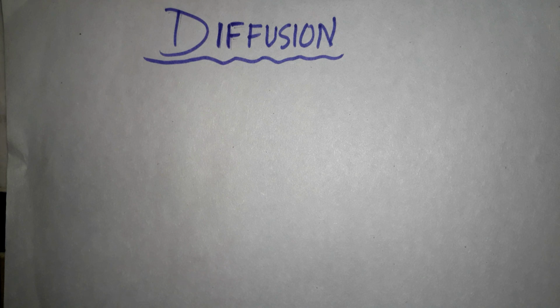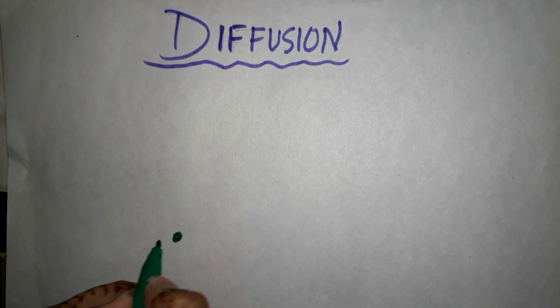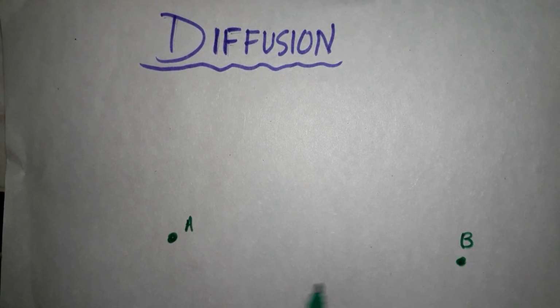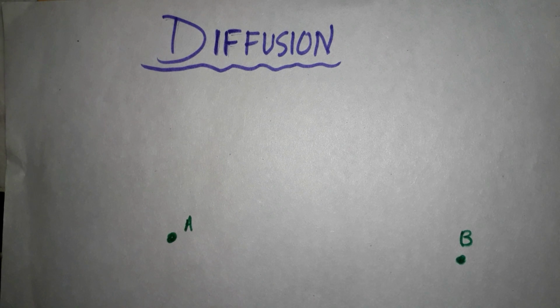The answer is diffusion. Suppose that your sister spills a bottle of perfume at point A and you are sitting at point B and you smell the scent of perfume through diffusion. The process that takes place is diffusion. Now we are going to discuss how this happened.